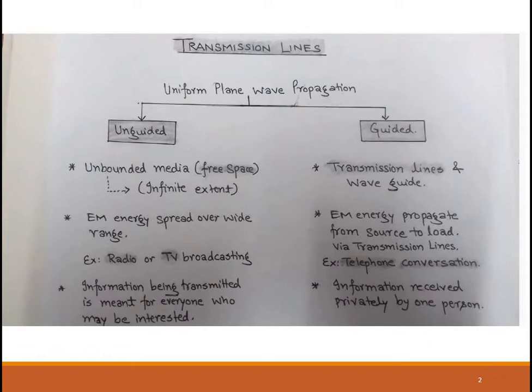What is the difference between guided and unguided propagation? In unguided propagation, the electromagnetic energy can spread over the whole area, over a wider range. Whereas for guided propagation, the electromagnetic energy will propagate from the source to the load via transmission lines. An example of guided propagation would be a telephone conversation. In this case, the information is received privately by one person. That is, you're communicating to a specific person, and that person alone receives the information. This is how we distinguish between guided and unguided propagation.